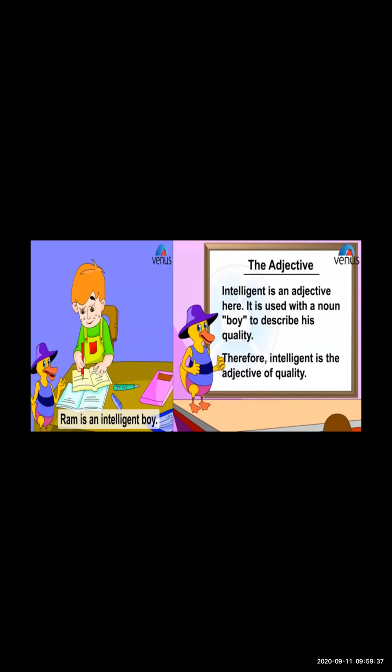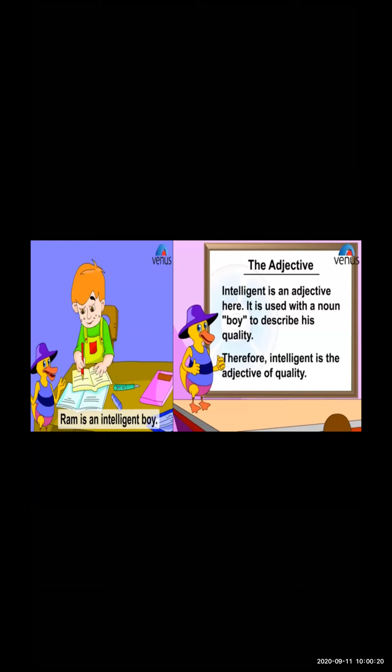That he is very sincere, the boy is very smart, he is very intelligent, he is very good. So all these words are describing the qualities of that boy. That Ram is an intelligent boy. Because with the help of pictures also you can see Ram himself is studying. He is busy with his reading. He is using the markers, the pen, pencil, everything. So with this picture, you have come to know that a boy named Ram is an intelligent boy.